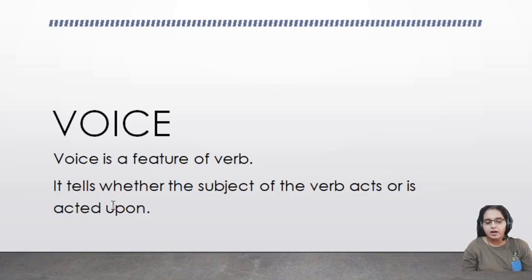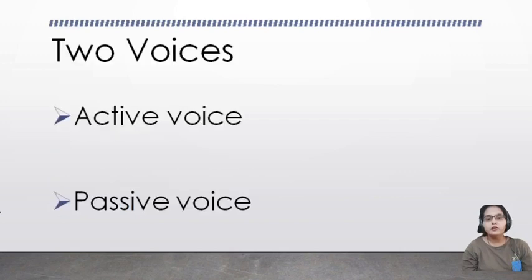It shows whether the subject is the doer or the subject is acted upon. In this video we discuss the types of voices with the conversion from active voice to passive voice. There are two types of voices, active voice and passive voice.